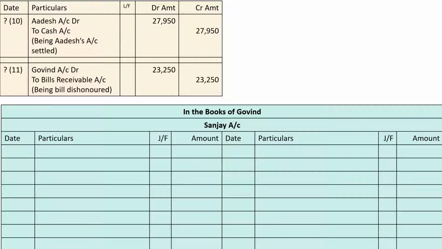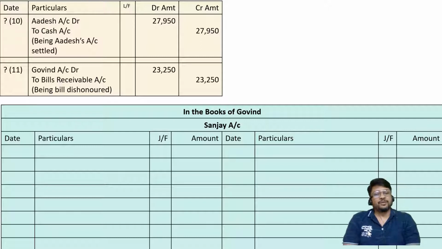Once everything is complete, then comes the last part of the problem. Probably you must have been thinking that the problem is over, but no, the problem has 2 parts. First part, in the books of Sanjay, pass the journal entries. Second, in the books of Govind, prepare Sanjay account. Again, this is quite a roller coaster ride, quite a twisting problem. Now they are asking you to prepare in the books of Govind, that is in the books of drawee, Sanjay